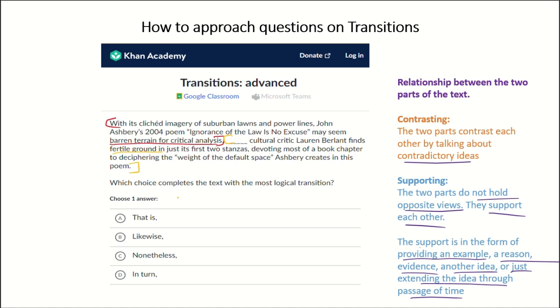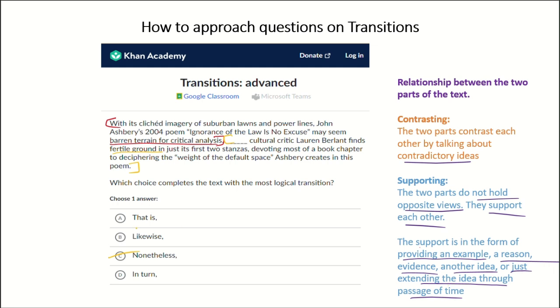So now what you have to do is find which of the answer choices provides a contrast. Now, option C clearly provides a contrast. Nonetheless means in spite of. It's always used to provide a contrast between the two parts of a text. The other words will support the two parts in one of the ways mentioned here.